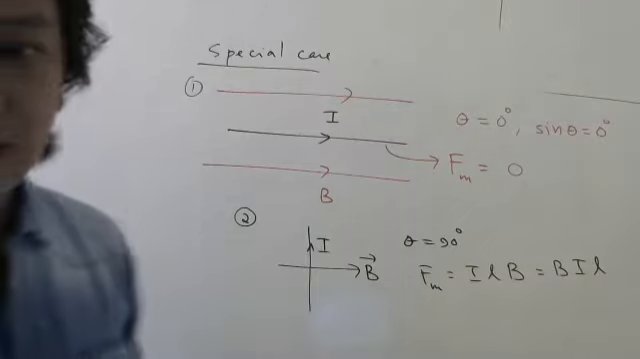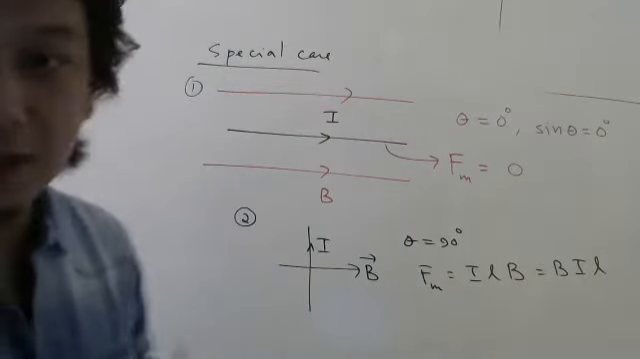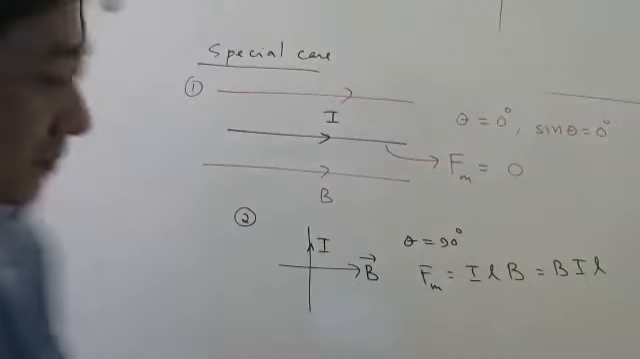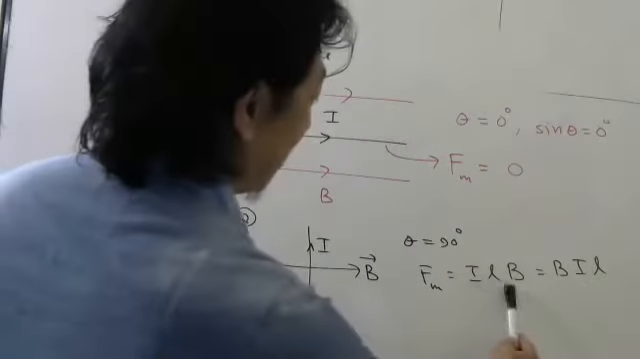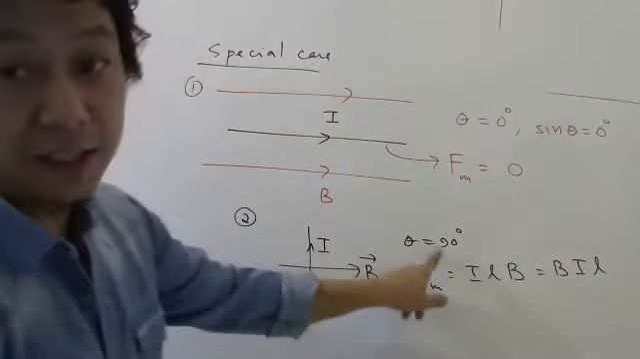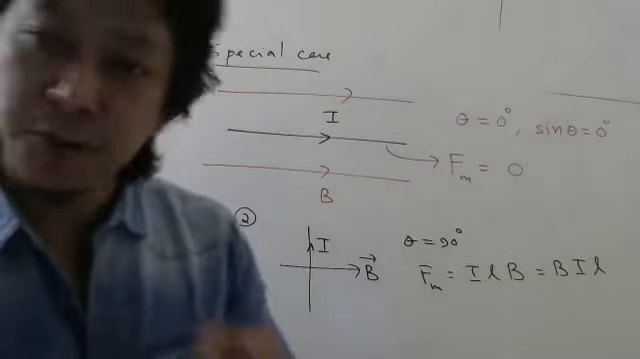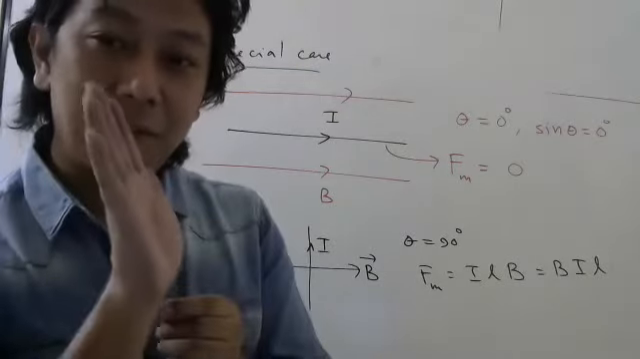So this is called the BIL formula, BIL. My sister-in-law calls me BIL, brother-in-law. That way you can remember, okay? So ILB or BIL, when theta is 90 degrees, please remember that. Now, how to find direction? Cross product. So you have to go from L bar to B bar.